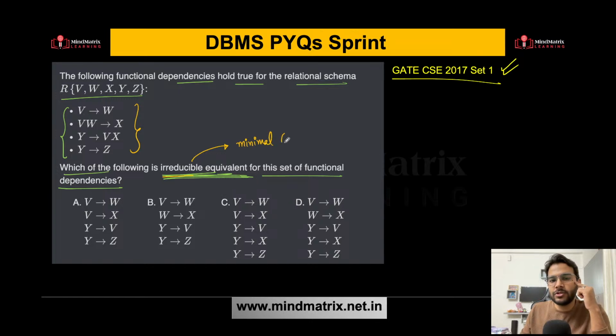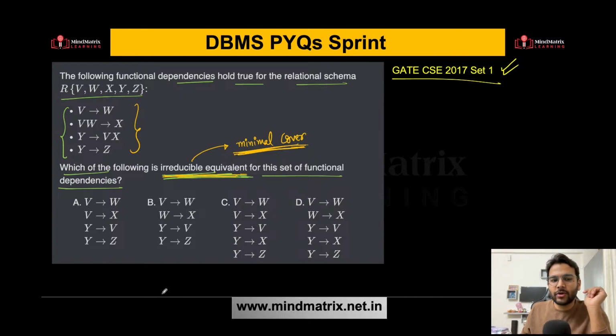If you have learned this concept, finding the minimal cover, because when I say minimal cover, that is irreducible, and when I say minimal cover, that means it is equivalent also, right? So we need to find what cover. Irreducible equivalent, that means it should be able to cover each other, right? And it should be minimal also. I hope you are getting this point, right?